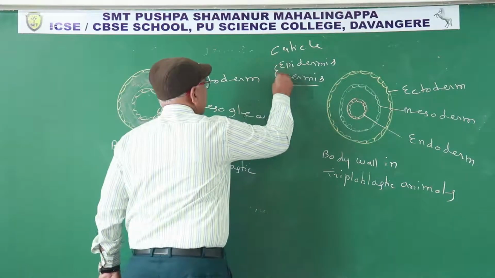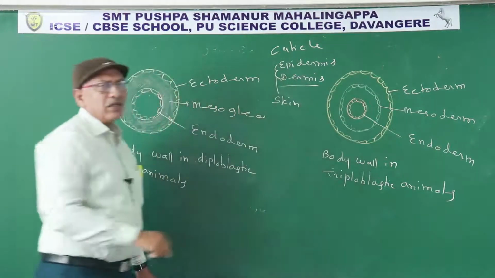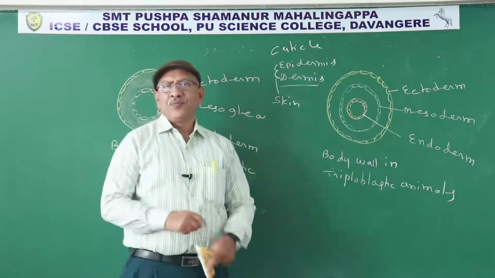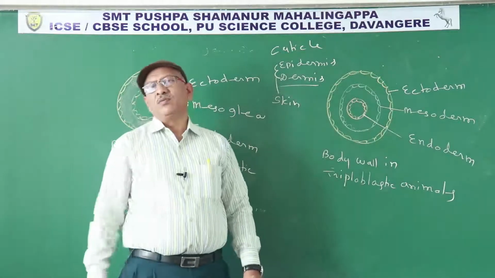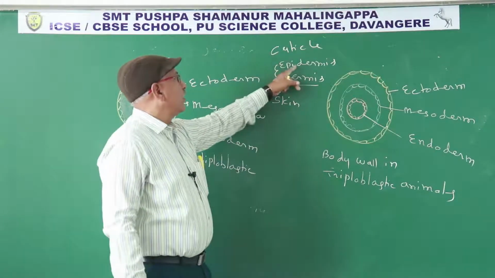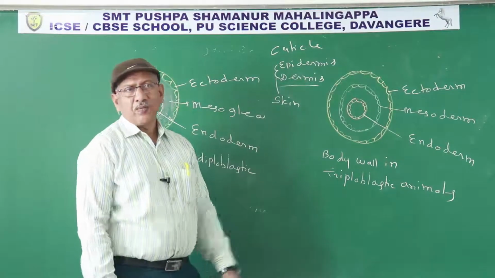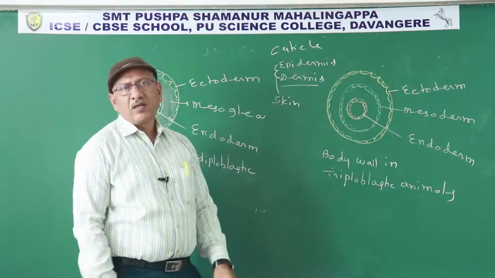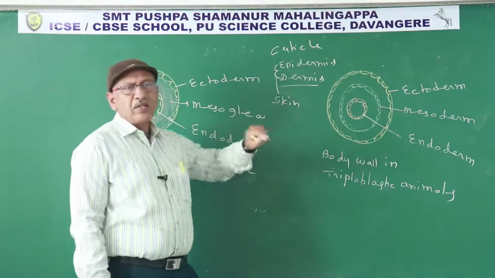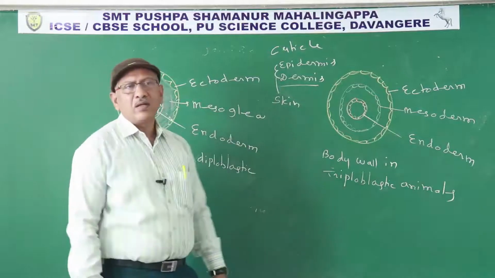Epidermis and dermis together are known as skin. Skin and cuticle together are known as body wall. So germinal layers are present only in the body wall of the embryo. In other stages of animals, the body wall contains cuticle, epidermis and dermis. Epidermis is formed from ectoderm and secretes the cuticle. Dermis is formed from mesoderm. Epidermis and dermis together are known as skin. Skin and cuticle together are known as body wall.